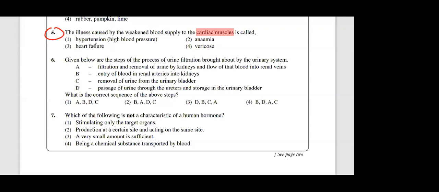Then next, question number 5, what is the answer? That is called heart failure. The heart will fail to function. Question number 5, the answer is 3.